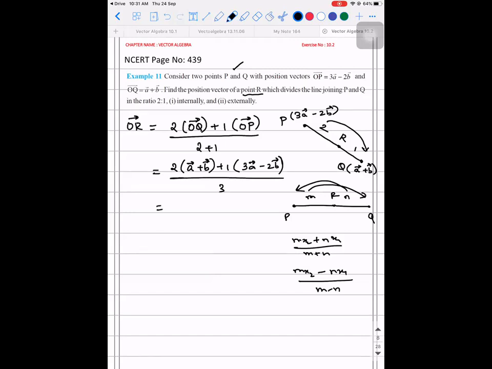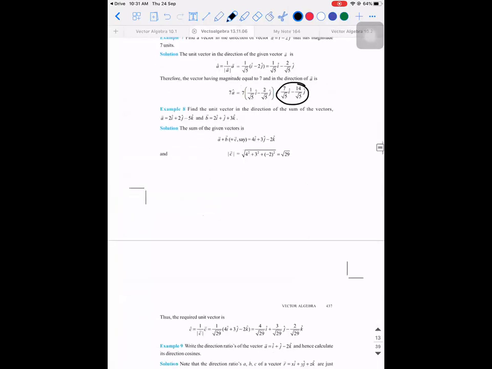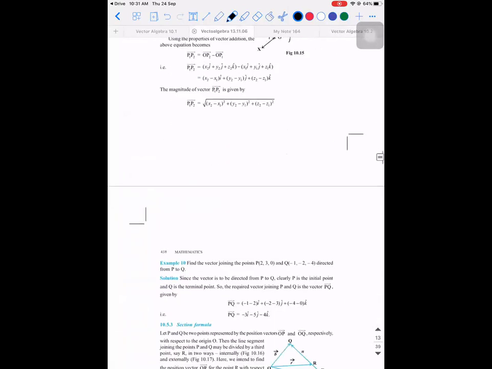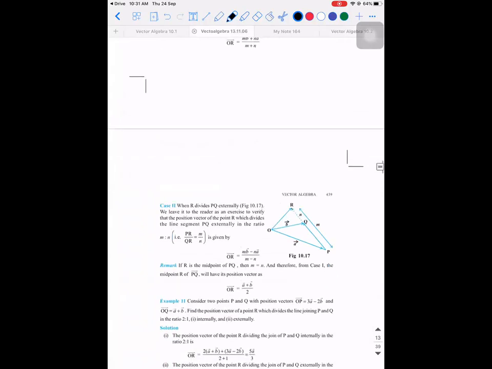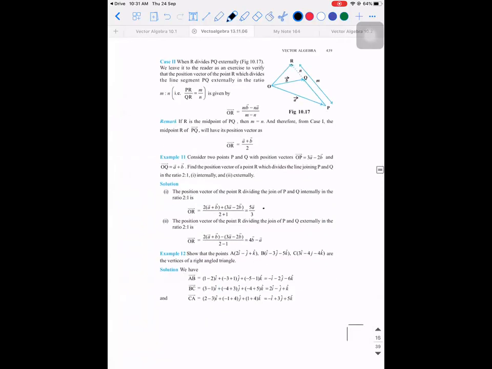So 2a vector plus 3a vector is 5a vector, plus 2b vector minus 2b vector is 0 vector, the whole divided by 3. This is OR vector. Understood? OR vector is 5a vector divided by 3. Just check the answer once.